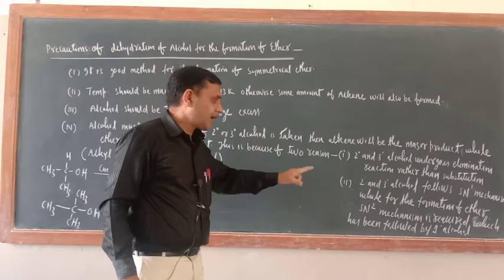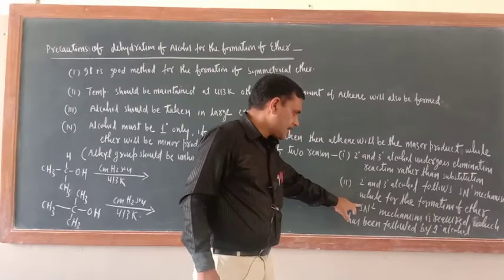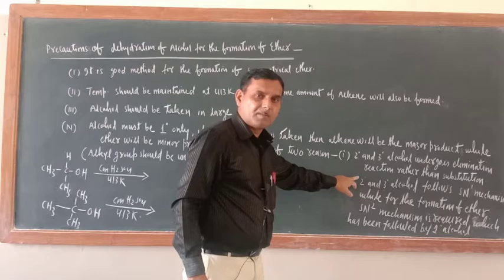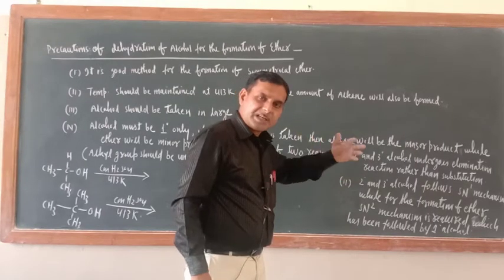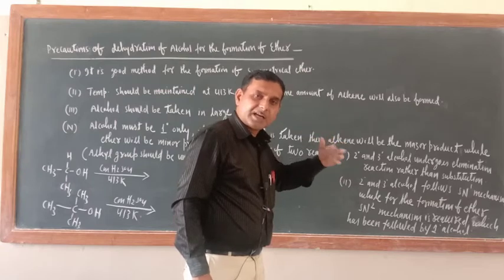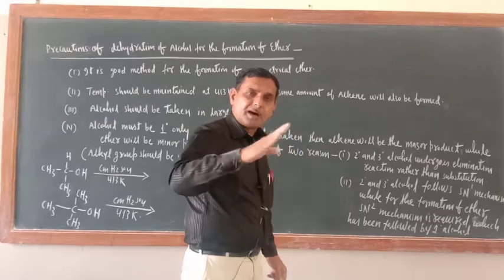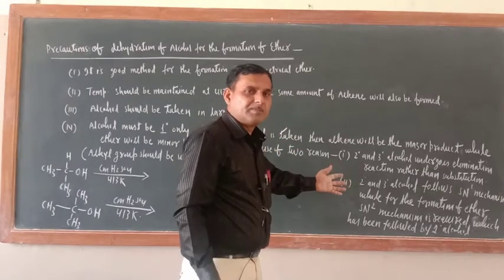In the SN1 mechanism, a carbocation should be formed, and 2 degree and 3 degree alcohols have alkyl groups, which will increase the electron density at the carbon atom due to plus I effect. So breaking of the OH bond will be easy and formation of the carbocation will be easy.